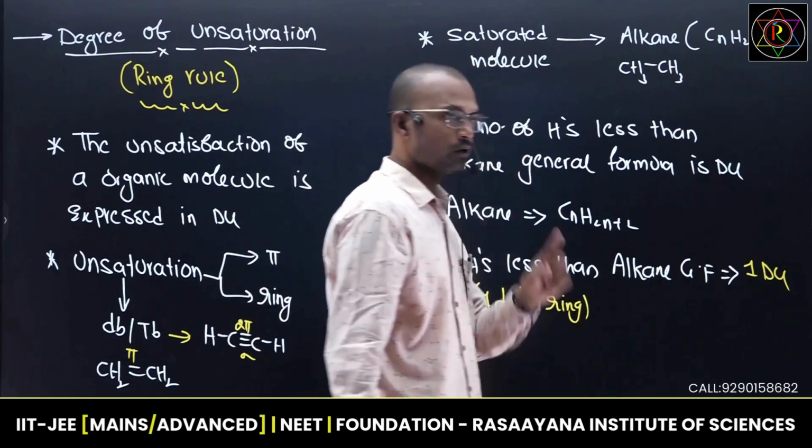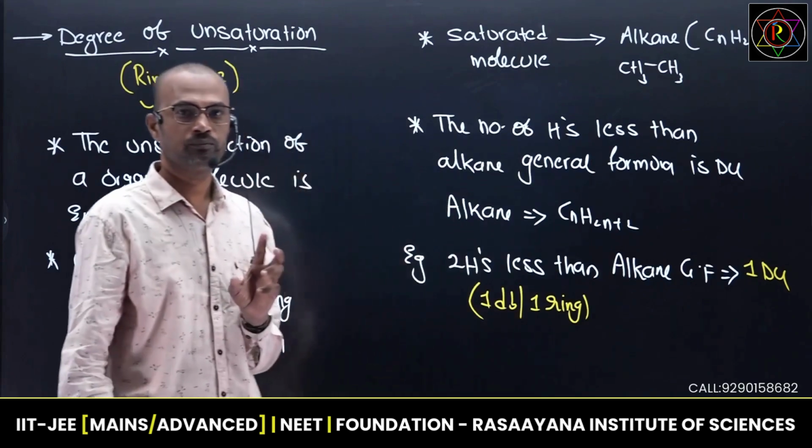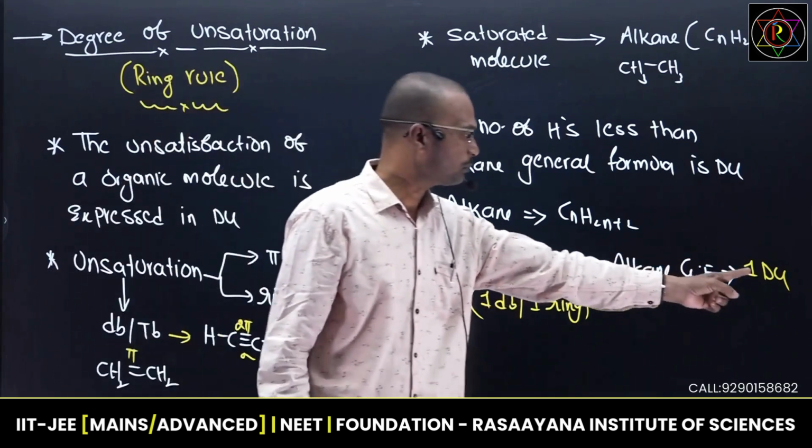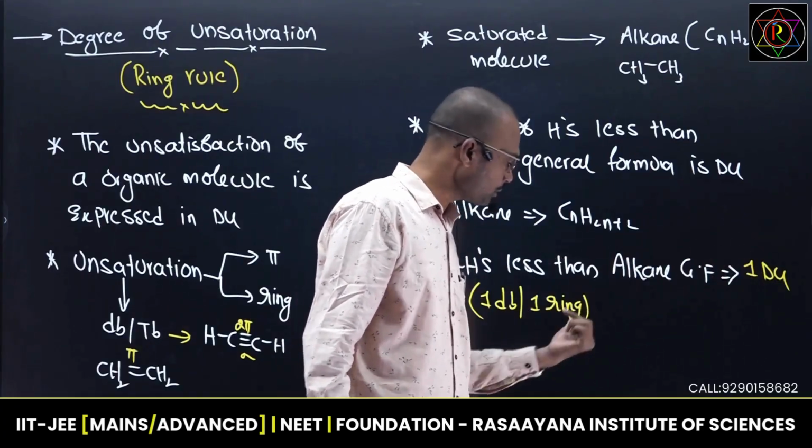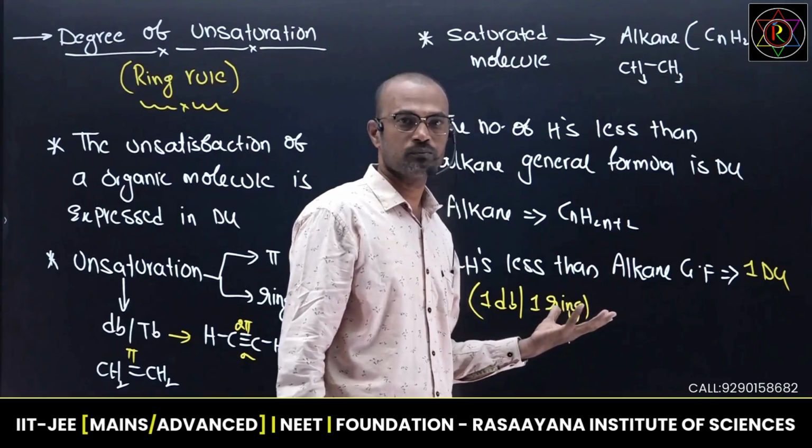1 DU means every DU is 1 pi bond. 1 DU means the molecule carries 1 pi bond. In a double bond, 1 pi bond is there. 1 DU is also one ring. You need to create molecules.